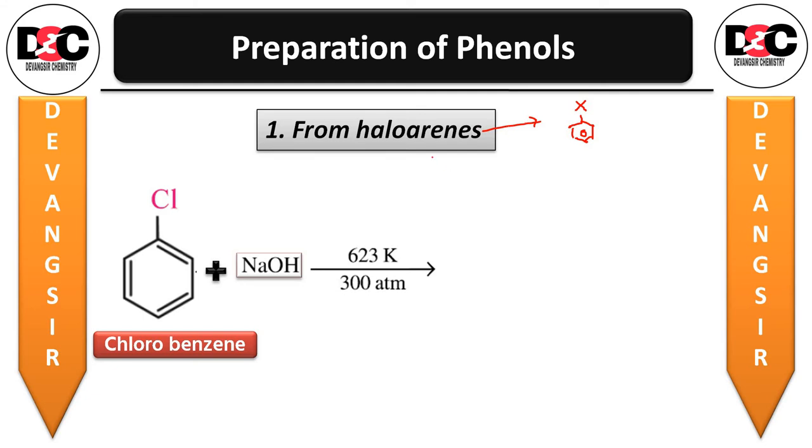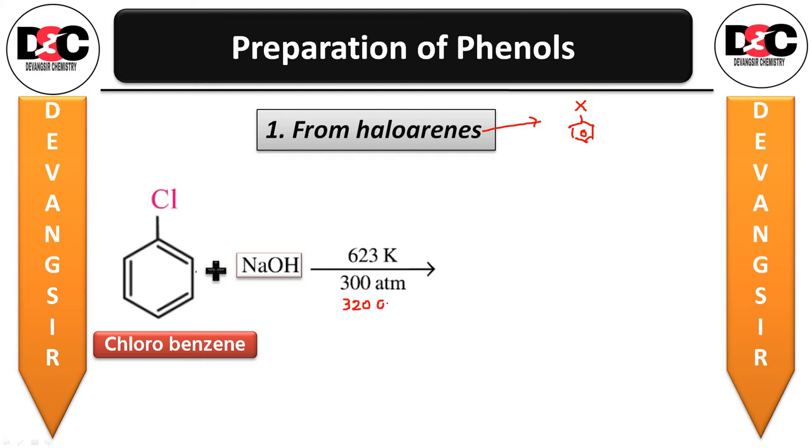Now here see, in the writing part they mention in your textbook 320, and in the reaction they have written 300 atm. So it is up to us now.